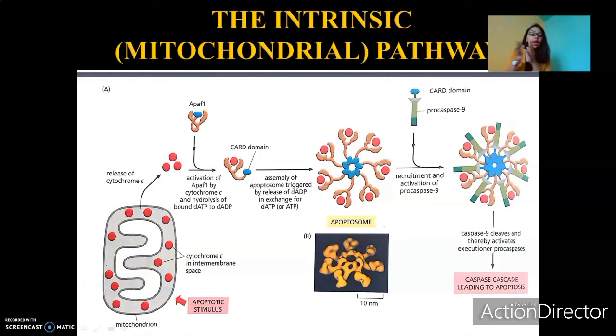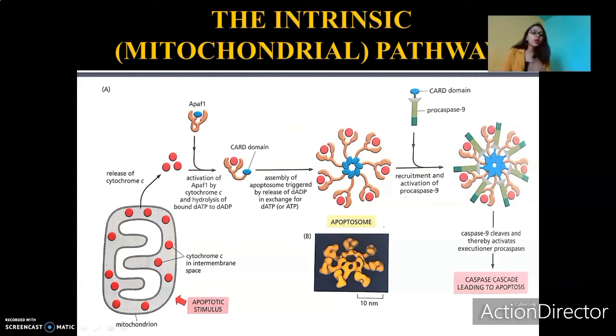First of all, we need to know why it is called the intrinsic pathway. This particular pathway is called so because the process of cell death, the process of apoptosis, begins inside the cell, or to be very particular, inside the mitochondria. Hence, it is called the mitochondrial pathway or intrinsic pathway.